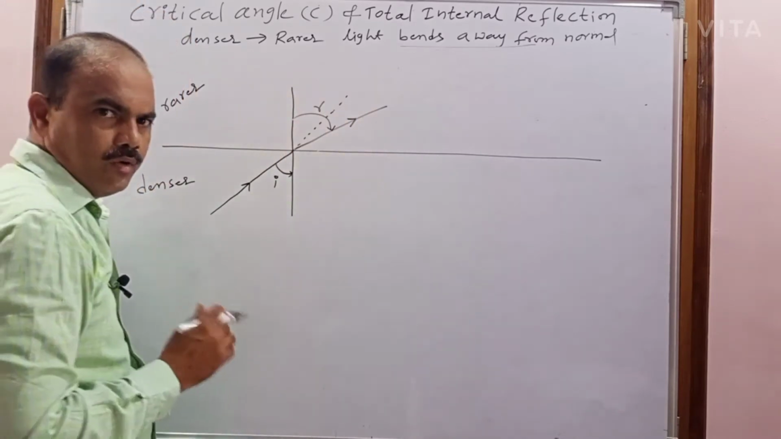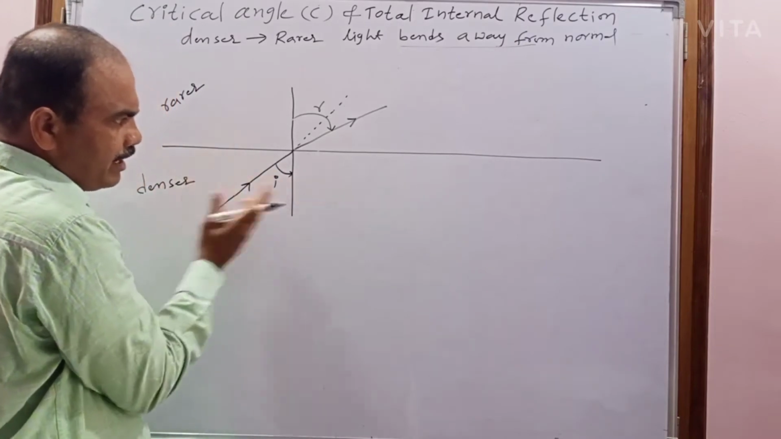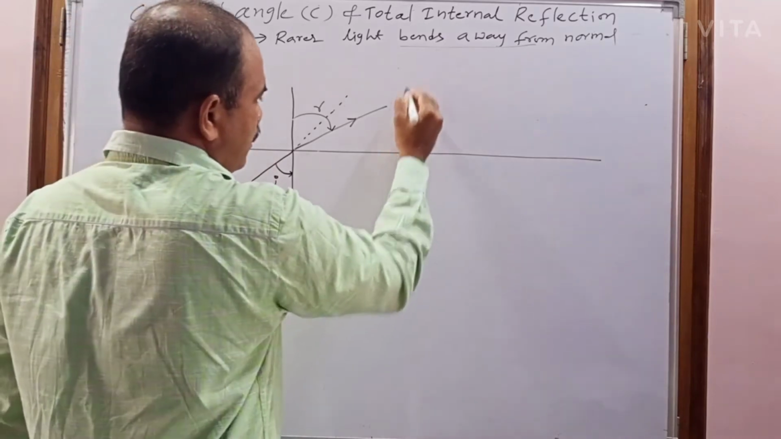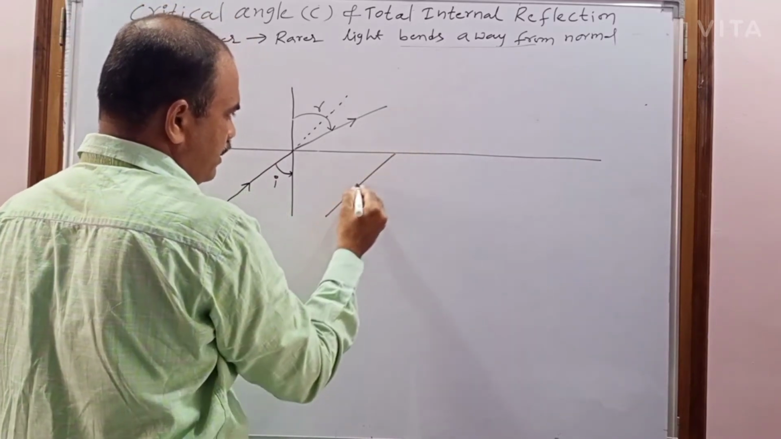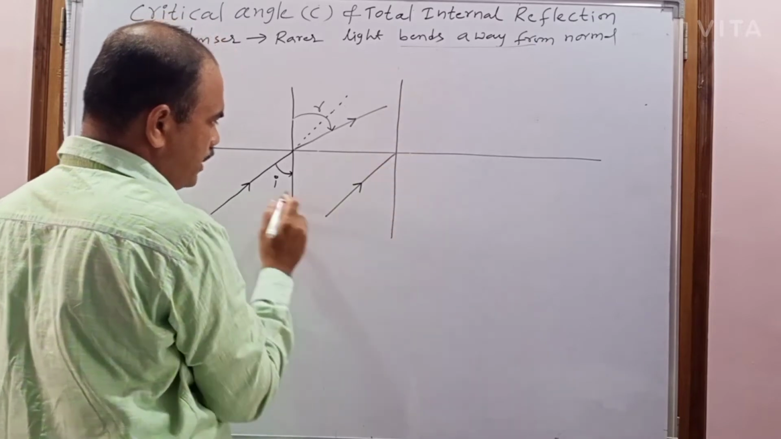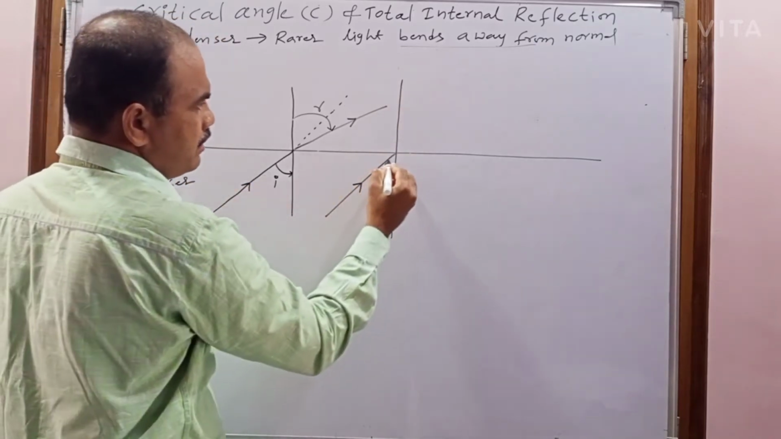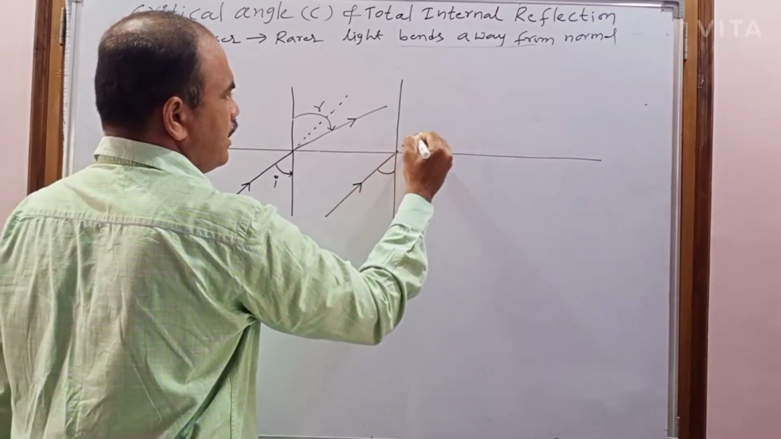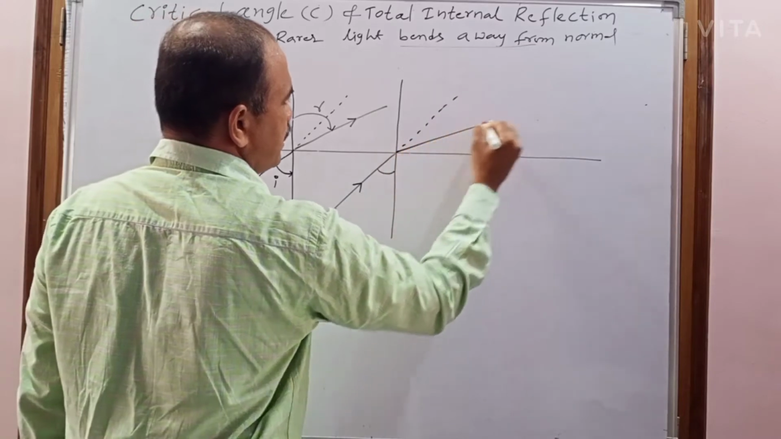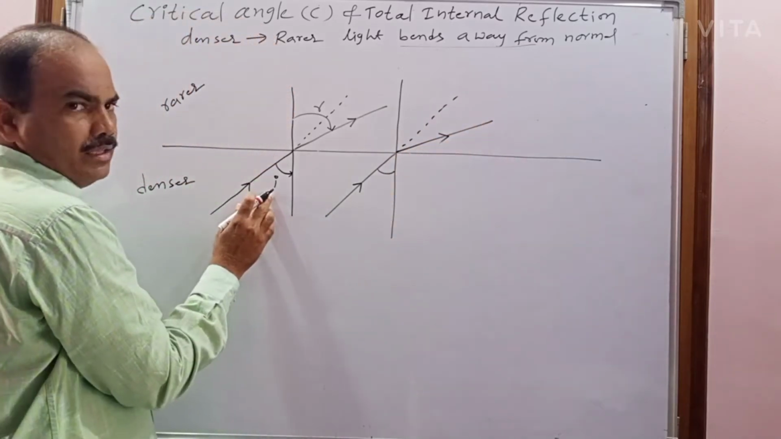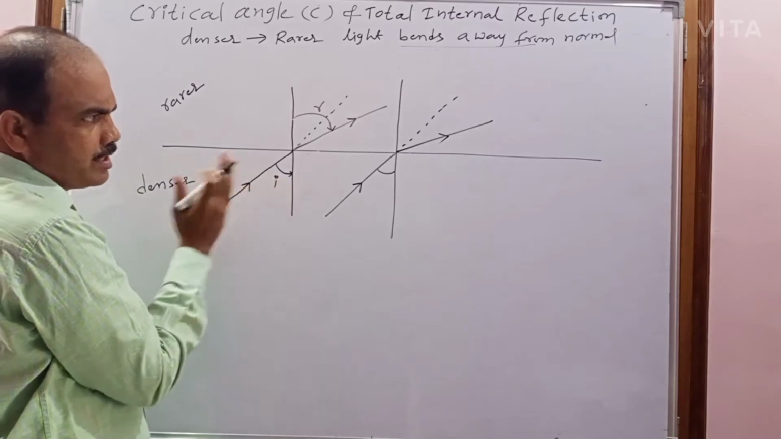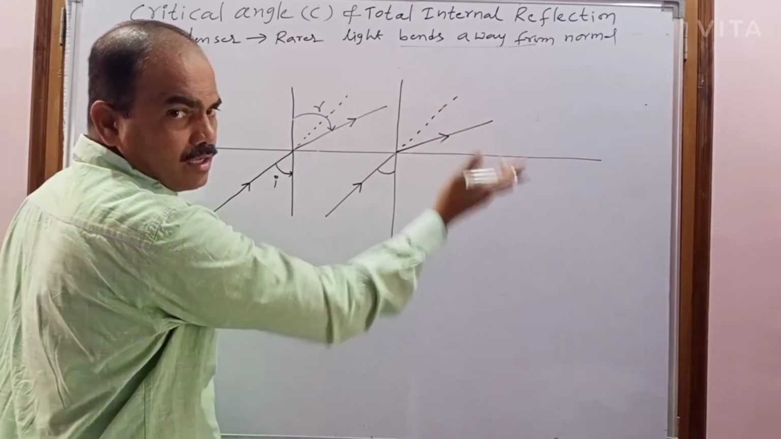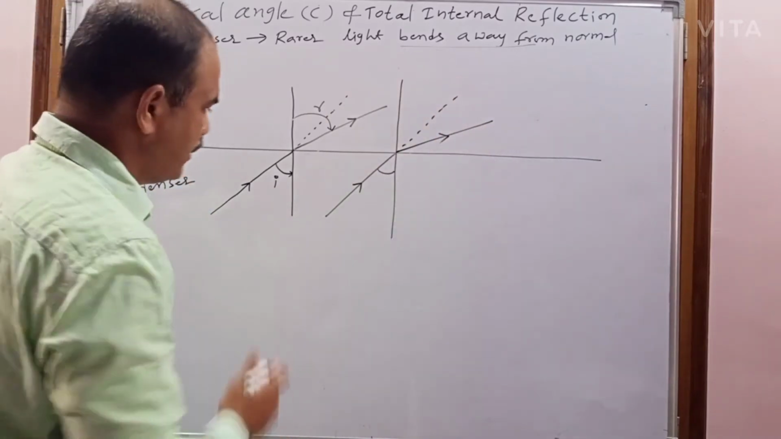Now I am increasing the angle of incidence further. If I increase the angle of incidence further, for example, consider this is the light ray. Now this will be incident with more than this angle. So now the bending will also increase. It does not travel along the same path. When the angle of incidence in the denser medium gradually increases, the refracted ray bending away from normal also gradually increases.